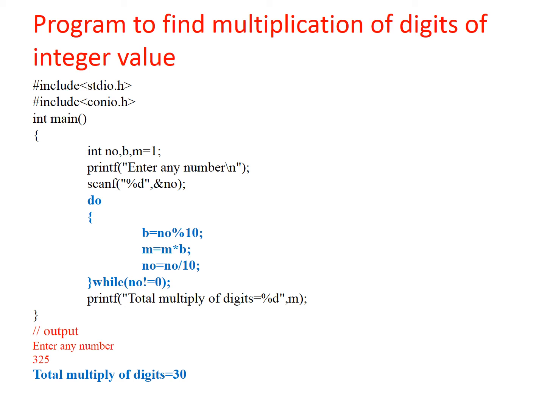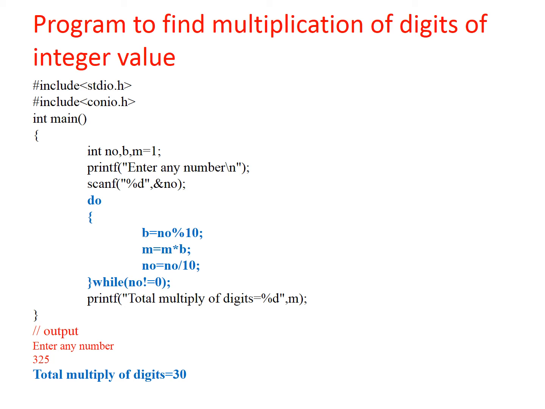Now, let's see some programs. Purposely, I have taken the same programs that I have already explained for the while loop. So with these same programs, you can see the difference between the while loop and the do while loop. The logic for the execution of the program remains the same; only the syntax or the coding differs.